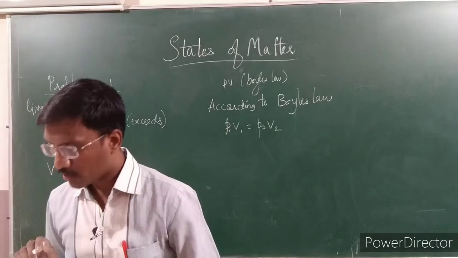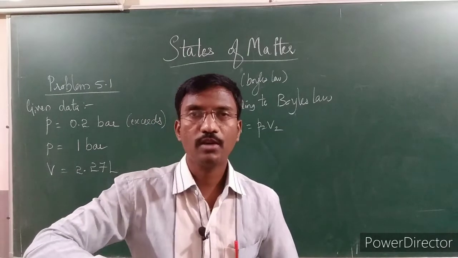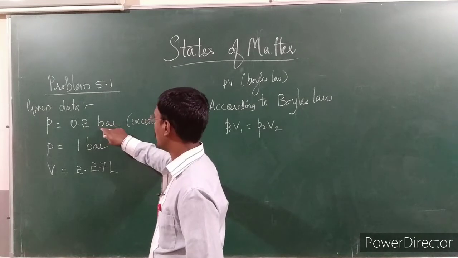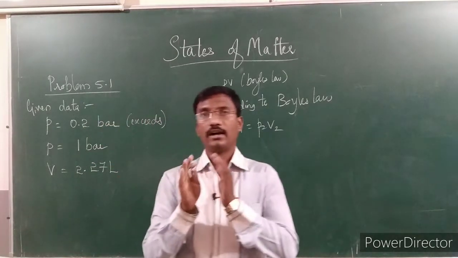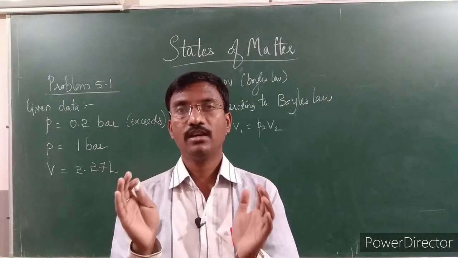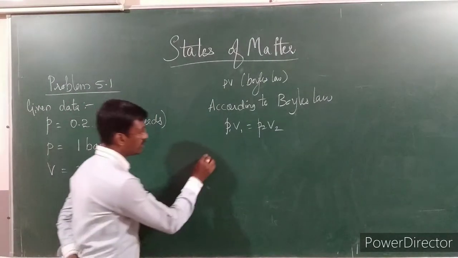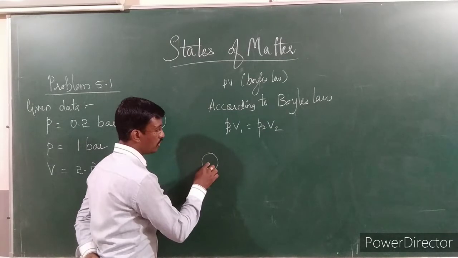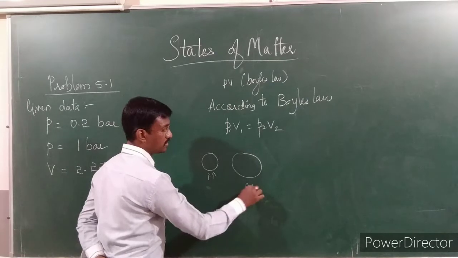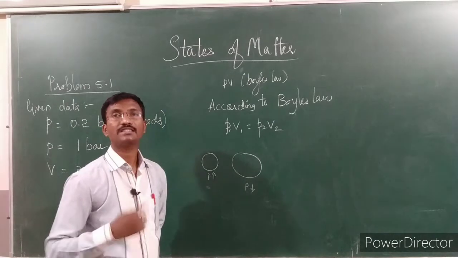The question is: up to what volume can the balloon be expanded? Initially they have given some pressure. If we reduce it to 0.2 bar, the balloon is going to burst. So first you have to remember: at a smaller volume the pressure is greater, and at a greater volume the pressure will be lesser.